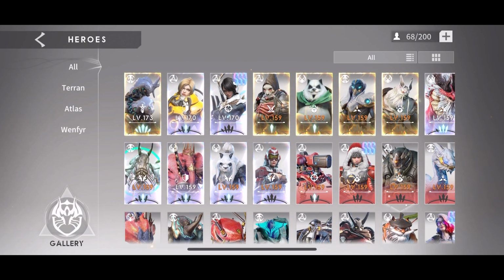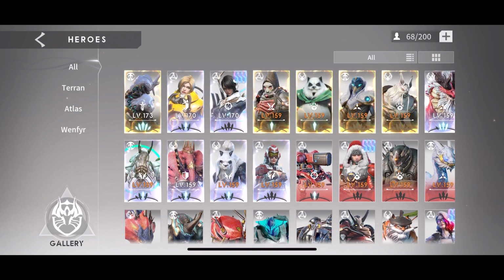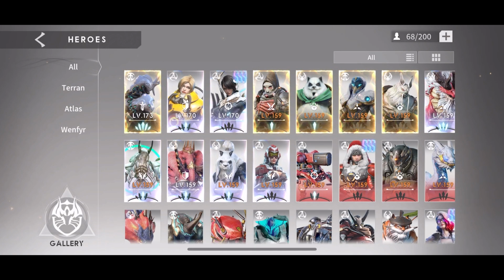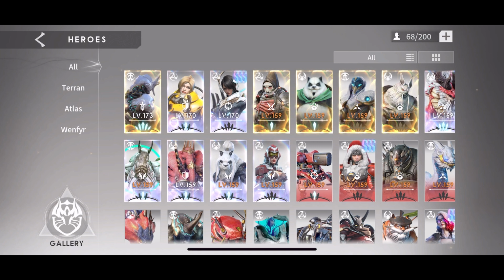I know you guys want a snapshot of my heroes on here, so this is where I'm sitting at for my heroes on my main account. I already have my artist maxed all the way out, so he's good to go. I just need to revamp his gear a little bit. I forgot his name. Randall. Have Randall at Immortal, my sshiNy, my Nagrama, my Muka, and as you can see, I have 2 tamers there.